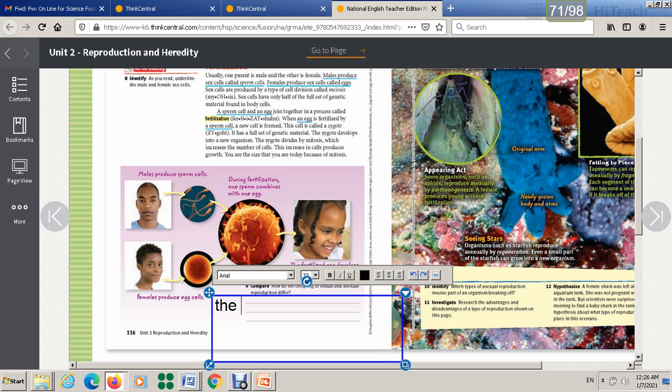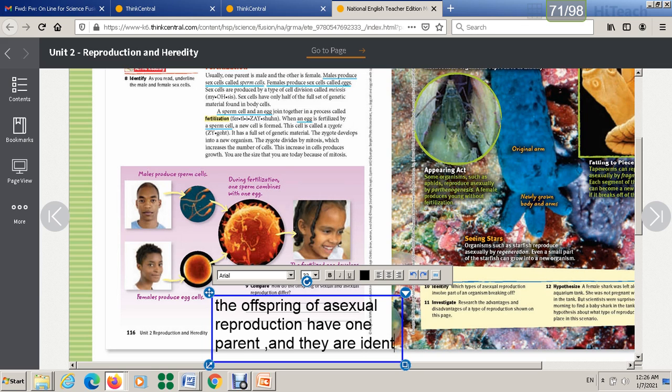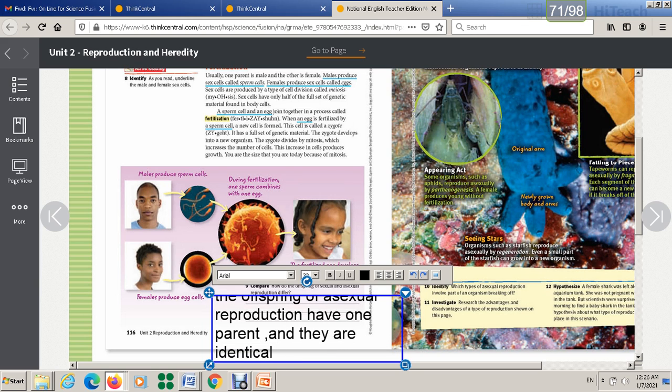The offspring of asexual reproduction have one parent and they are identical to the parent.